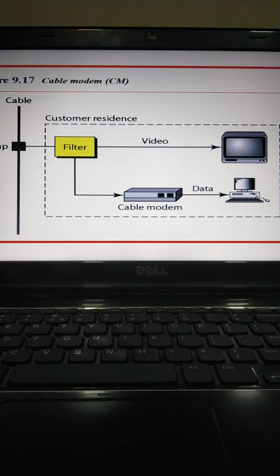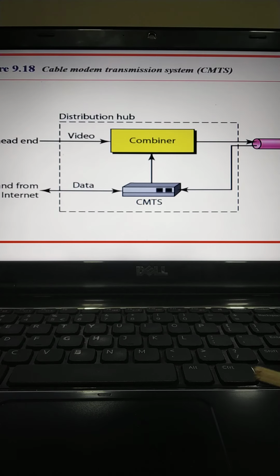Now, to use a cable network for data transmission, we need 2 key devices. We need a cable modem and a cable modem transmission system, that is CMTS. The first diagram shows how a cable modem, that is a CM, is installed on the subscriber premises. It is very similar to the ADSL modem. Then we need another device, the CMTS, that is a cable modem transmission system. It is installed inside the distribution hub by the cable company.